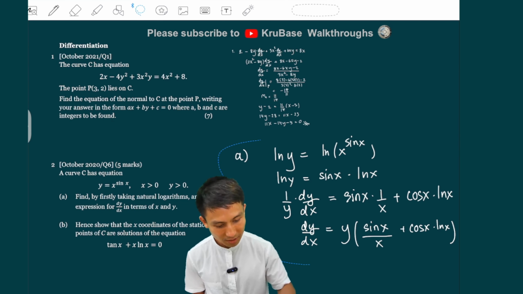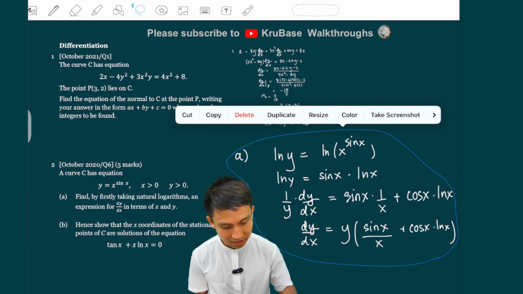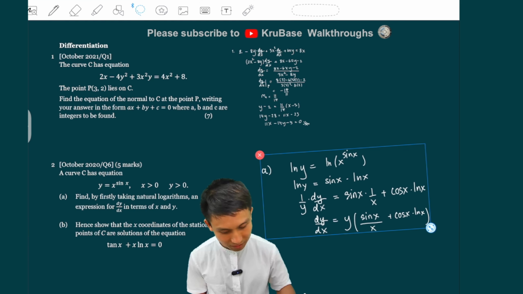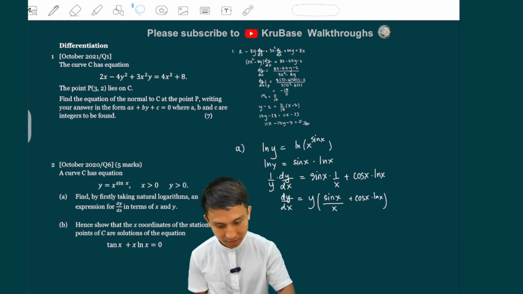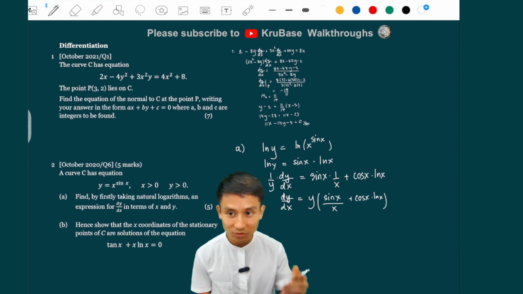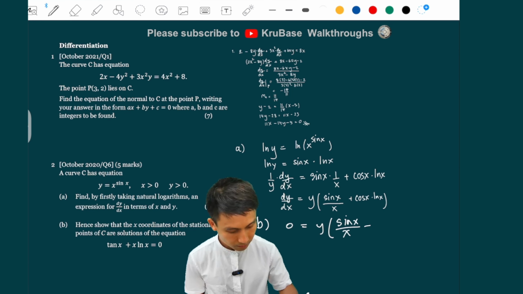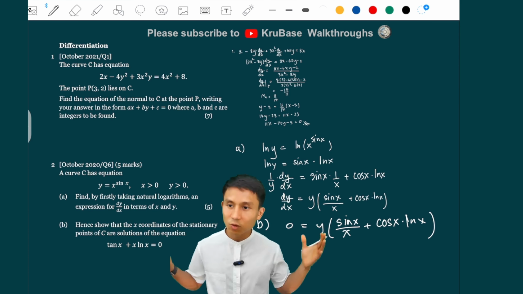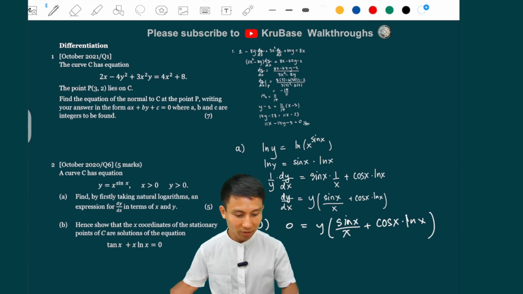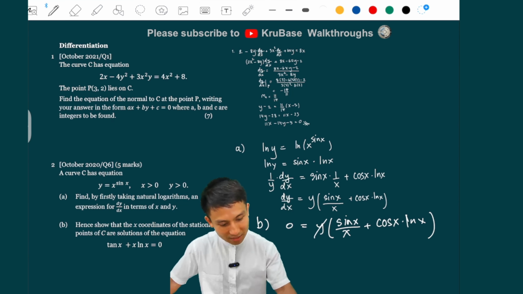Gonna stop there. And then the last part, we just have to show that that is the solution. So if you write, hence show that the x coordinates of the stationary point, yeah, of C are solutions of the equation. Basically, we're going to set dy by dx equals 0. And that is to set this whole guy equals 0, right? Yeah, that whole guy. So because y is greater than 0, so that is not a worry. We can cancel the y out because the other side is 0. That's a win.